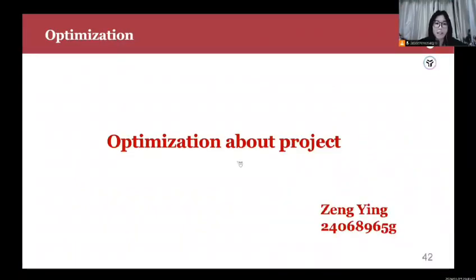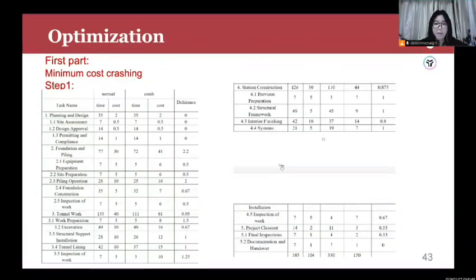Thanks, Yu Long. For the sixth part, I'd like to introduce the optimization of the project in terms of time and cost. Based on the table, the required project cost and time are divided into the following aspects: planning and design, foundation and piling, tunnel work, station construction, and project closeout. The table summarizes the corresponding AON network and normal time, crash time and crash cost.